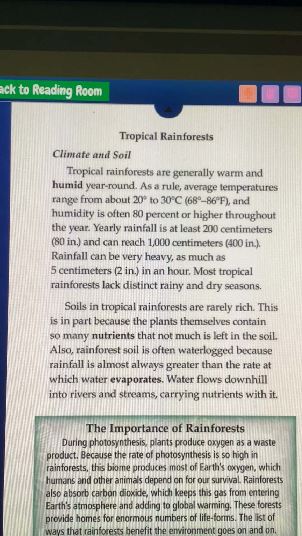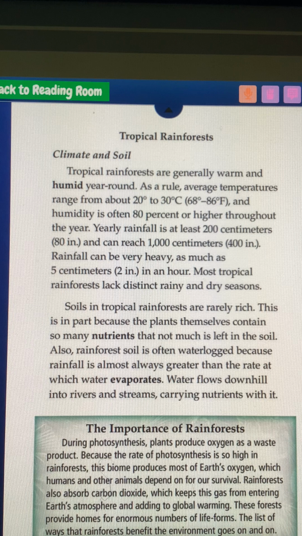Tropical rainforest: climate and soil. Tropical rainforests are generally warm and humid year-round. As a rule, average temperatures range from about 20 degrees to 30 degrees Celsius, 68 degrees to 86 degrees Fahrenheit, and humidity is often 80% or higher throughout the year.